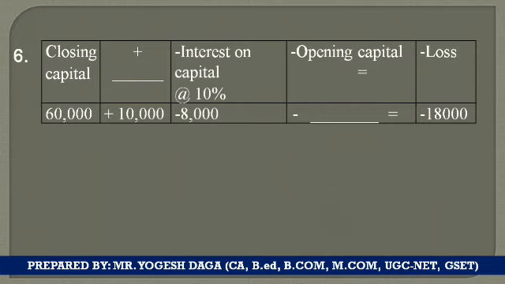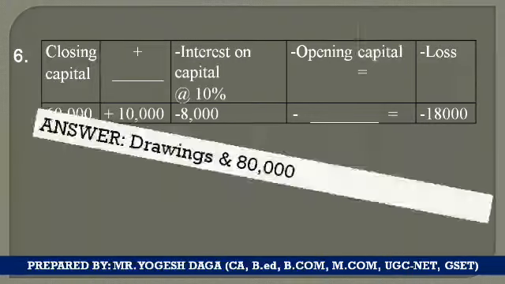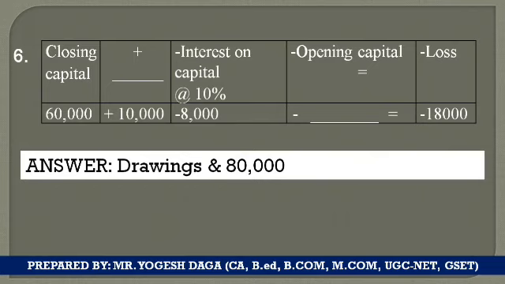So yes, the answer will be more than 60,000. So what will be the amount? It is plus 62,000 and plus 18,000. This minus is to be added on this side. So you will be getting what? You will be getting the 80,000. So opening capital, this figure difference will be the 80. And yes, closing capital plus 10,000. This plus 10,000 will be your additional capital. Okay, drawings. So your correct answer is the drawings, and 80,000 which will be coming in the opening capital column.